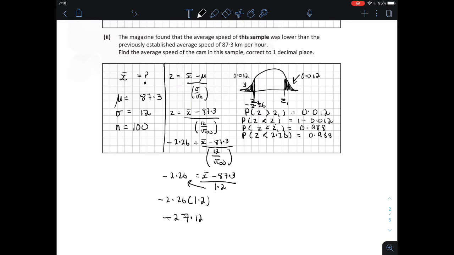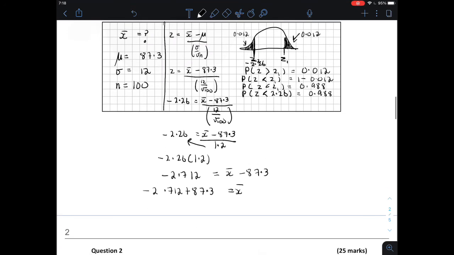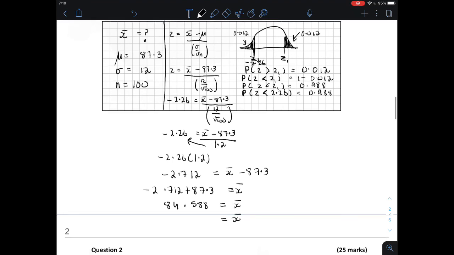minus 2.712 equals x hat minus 87.3. Bringing the 87.3 to the other side gives us minus 2.712 plus 87.3 equals our sample mean, which gives us a sample mean of 84.588. And then rounding to one decimal place gives us a sample mean of 84.6.